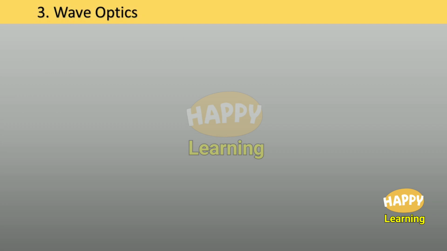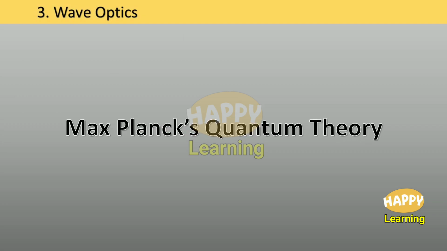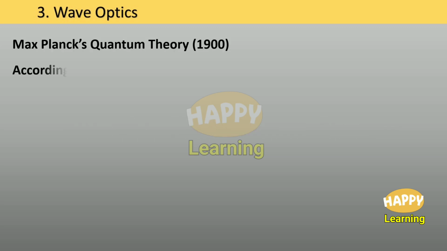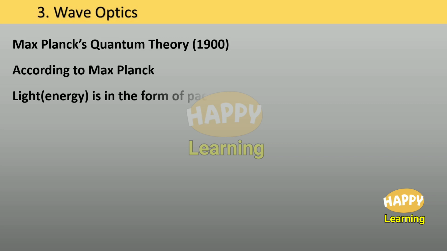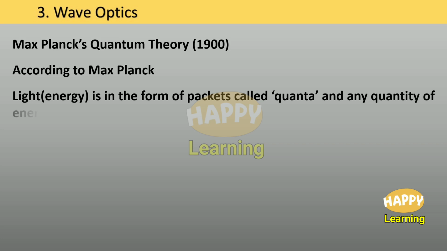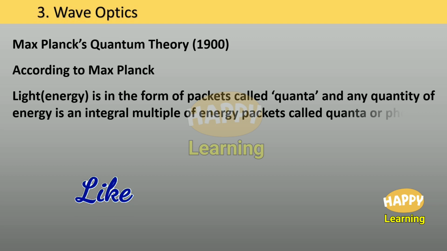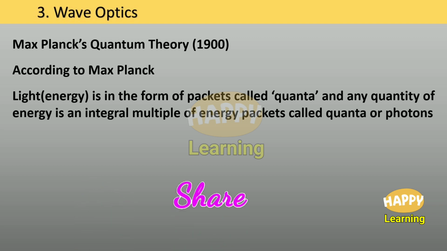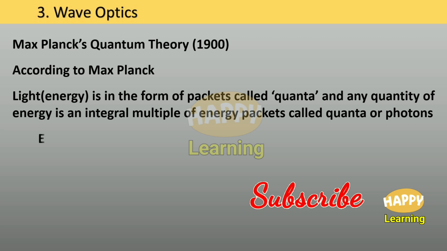Max Planck's quantum theory. According to Max Planck, light is in the form of packets called quanta. Energy is in the form of packets called quanta, and any quantity of energy is an integral multiple of the energy packet called quanta. In case of light, this quanta is called photon.